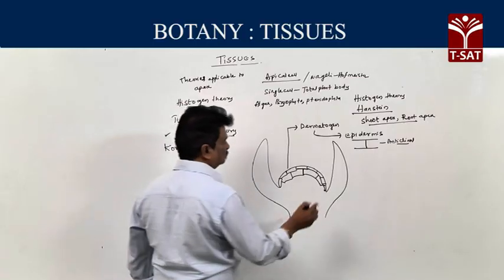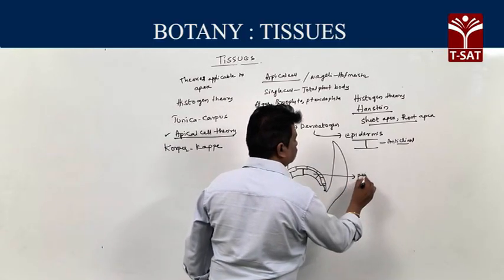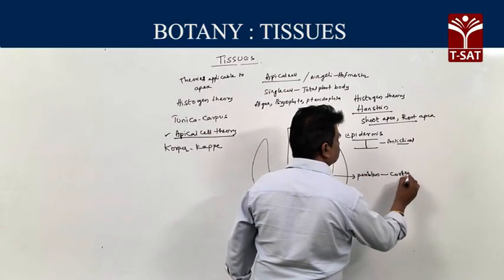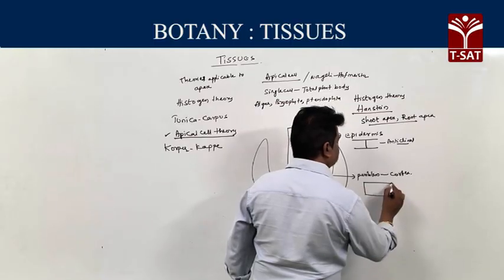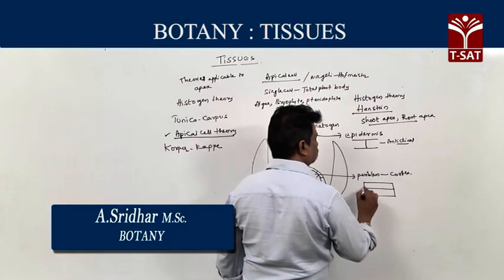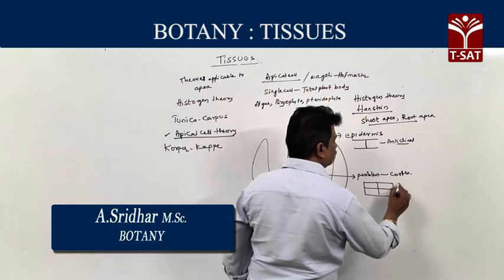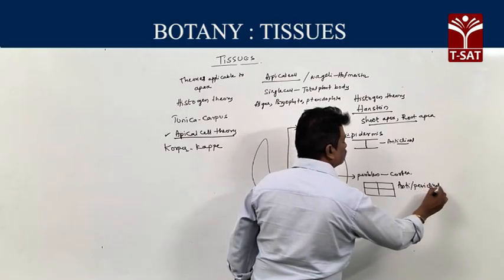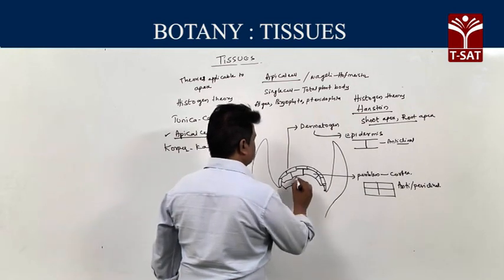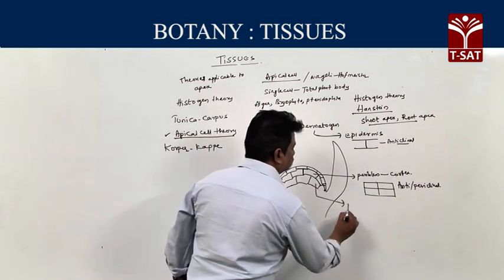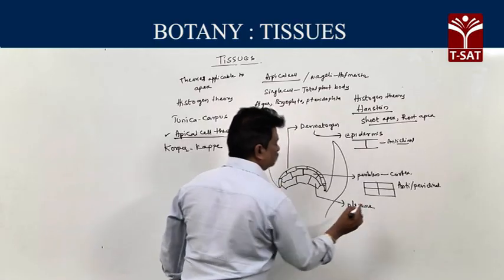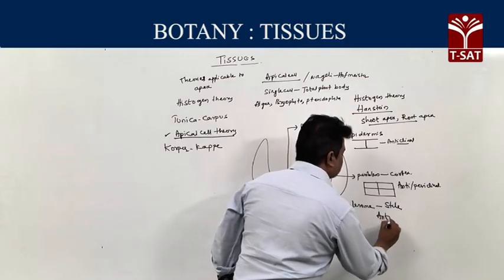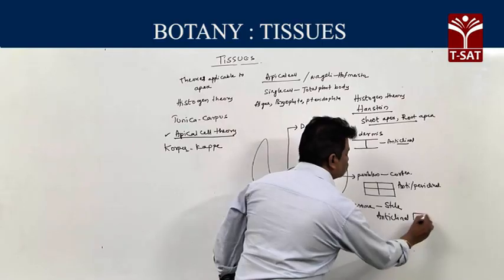Second one, periblem. This periblem gives cortex, by both anticlinal and periclinal division. Third one is plerome. This plerome gives stele by anticlinal division.